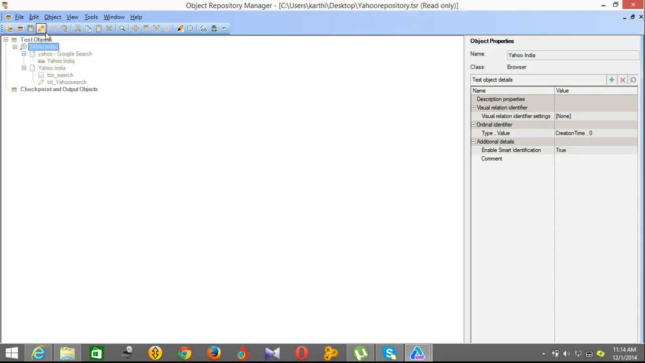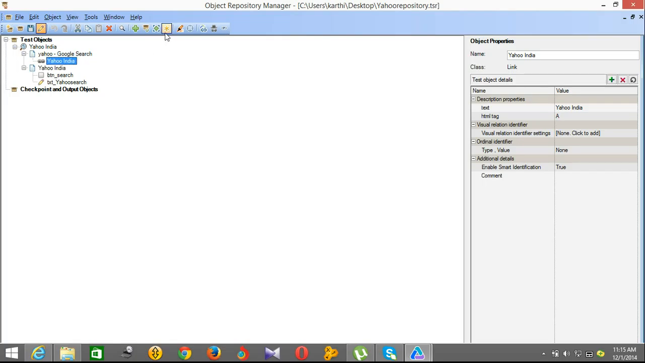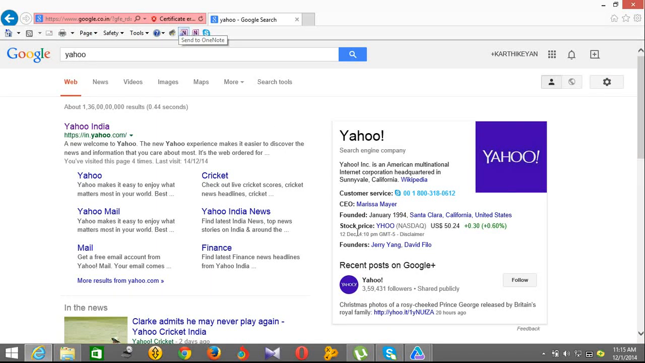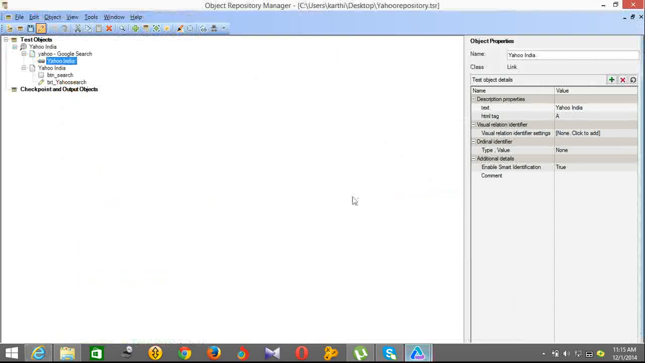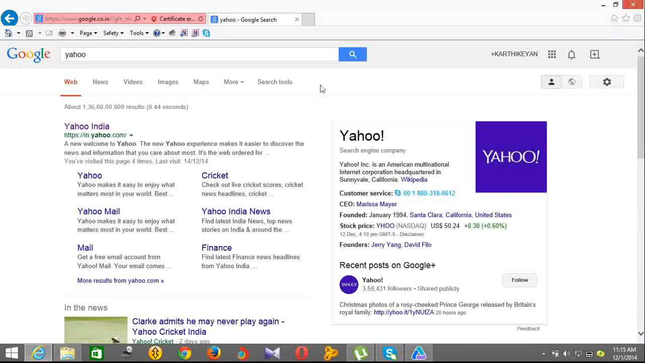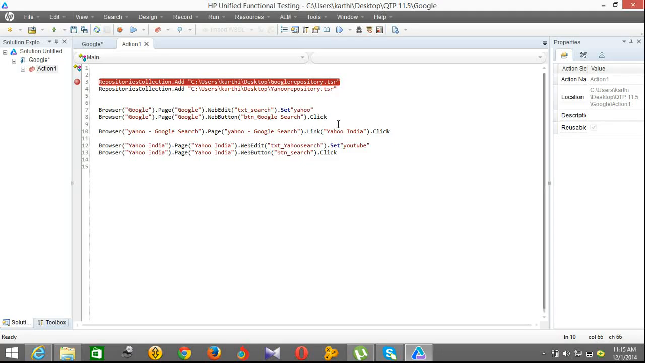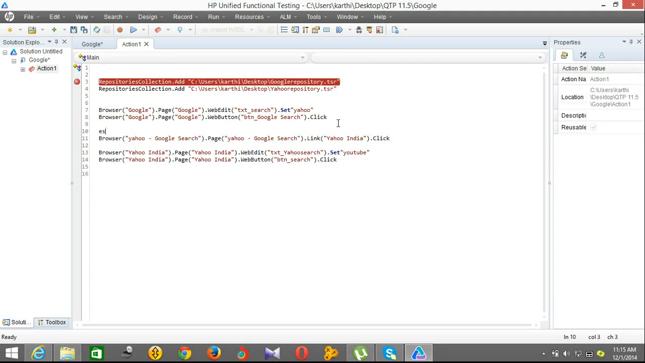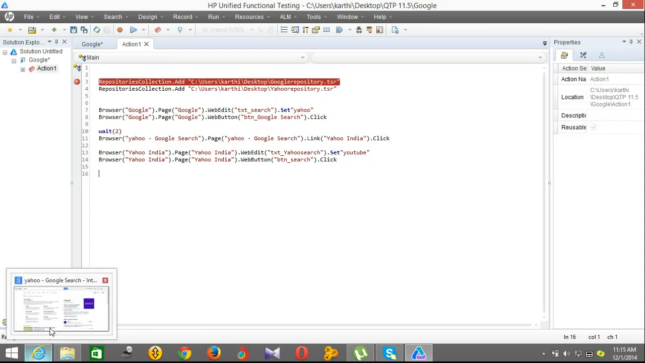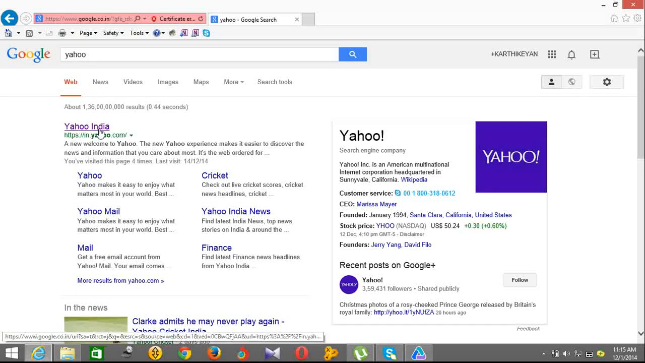You have seen that by default it is non-editable. You have the option to enable editing, and this object is showing the error. You can use the icon to highlight in the application. See, it's highlighting. It is working, so we need to put some wait statement here. The object is clear and has correct properties. Since it is highlighting, we are putting a wait statement for 2 seconds. And we are going to check the other objects also.